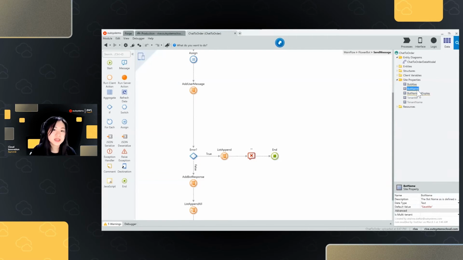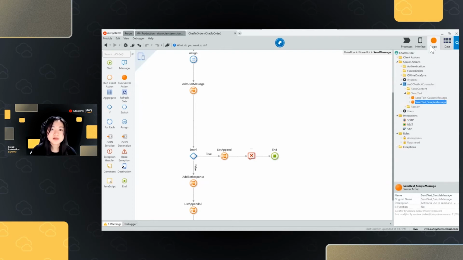The bot name and the bot alias should be the same name as the chatbot that we just created. Aside from that, we also have an AWS Chatbot Connector that we already have built in within OutSystems. This AWS Chatbot Connector has to be pre-configured in our Service Center as well.